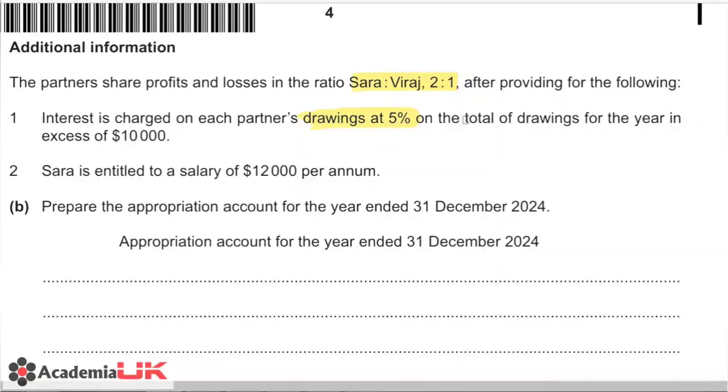Now again, this is something that really confuses students, and this is basically the interest being charged on partners' drawings on the excess amount more than 10,000. And then the second entry is simply Sara is entitled to a salary of 12,000 per annum. So there is nothing much to this one. However, to work this out, first we need to clearly see that the partnership ratio is 2:1, so that means that Sara will be getting 2/3 and Viraj will be getting 1/3.